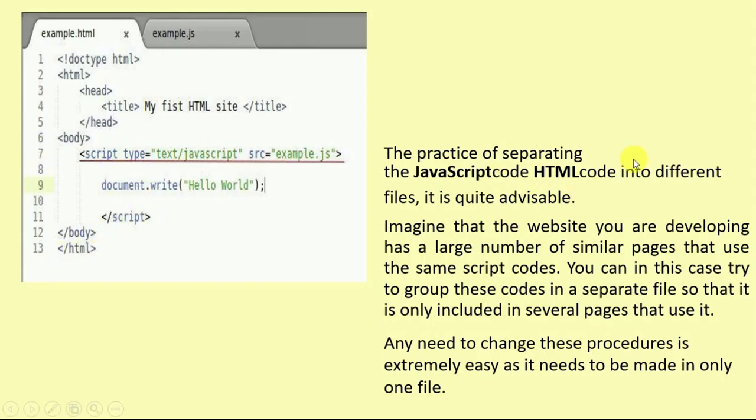The practice of separating the JavaScript code and HTML code into different files is quite advisable. Imagine that the website you are developing has a large number of similar pages that use the same script code. You can easily include that particular JavaScript file with the help of the source path, providing the external JavaScript file here.